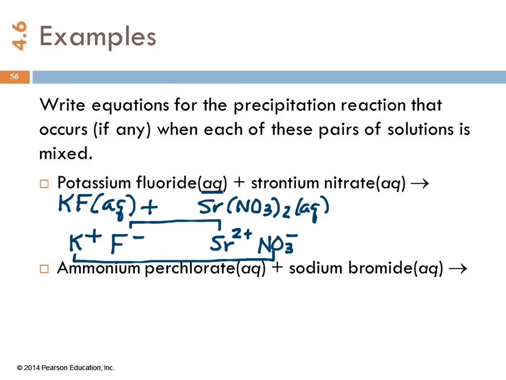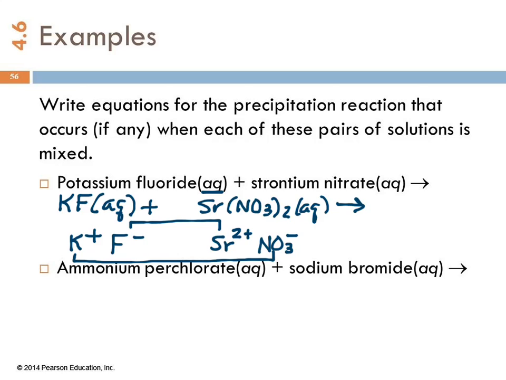So this solubility table says fluoride is soluble except for magnesium, calcium, strontium, barium, and lead. So that says that, thank you, strontium and fluoride are going to make an insoluble compound. So we need to get some of those tables.